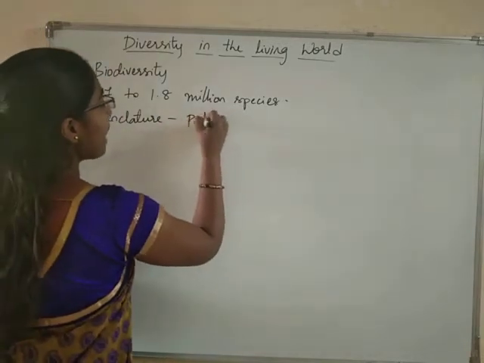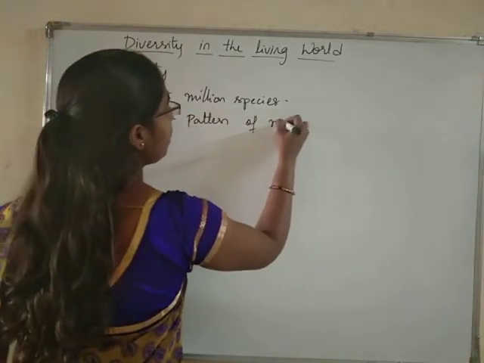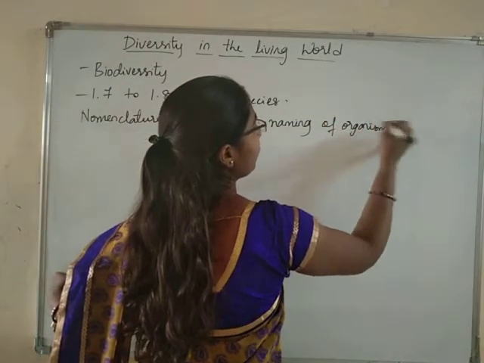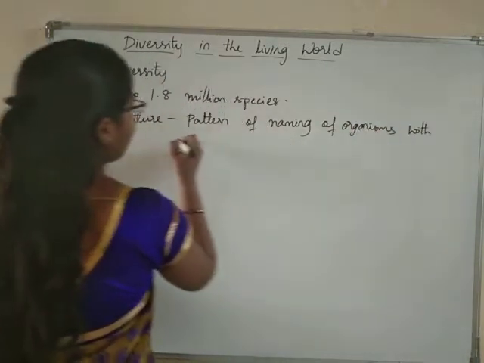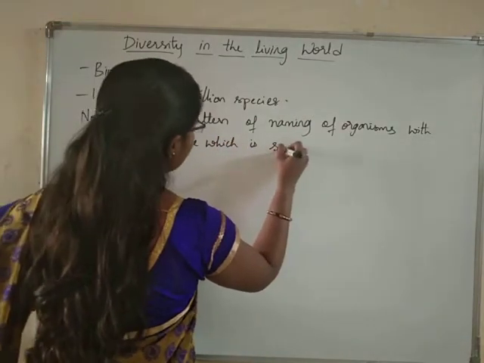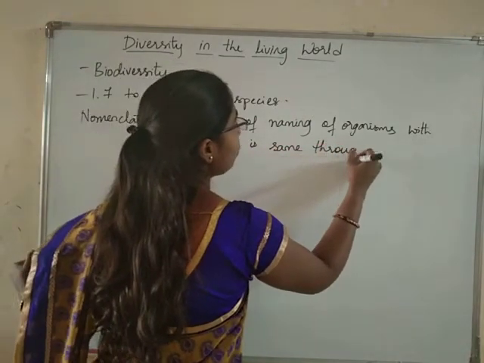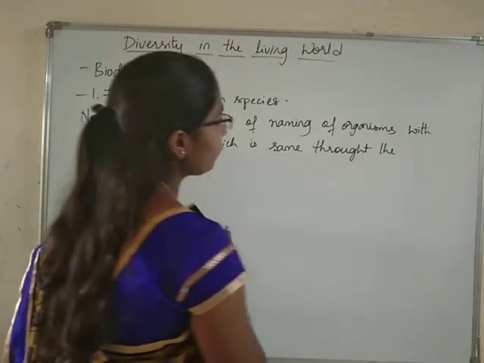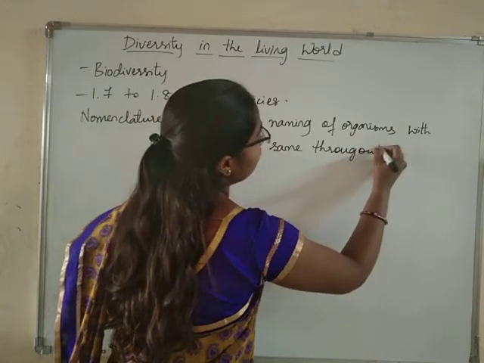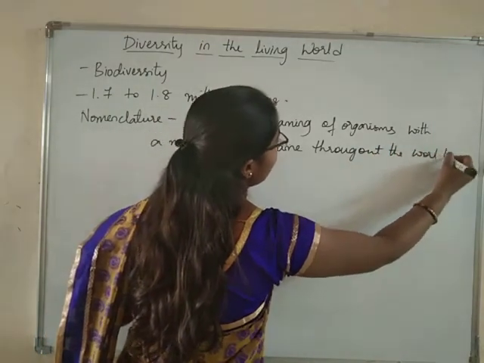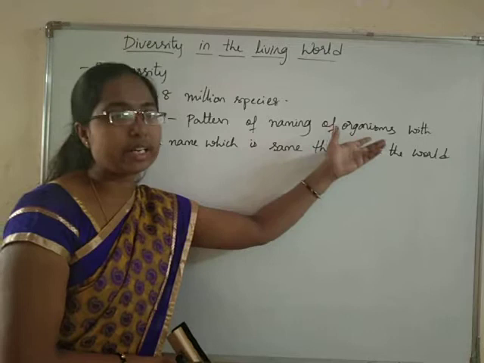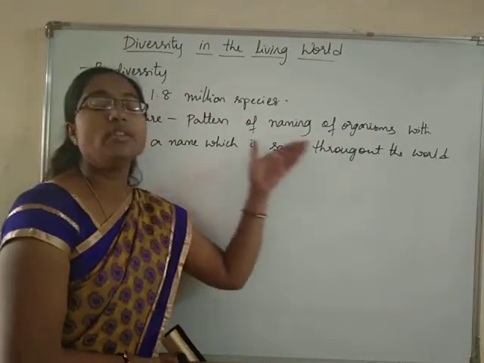Nomenclature is the pattern of naming of the organisms with a name which is same throughout the world.